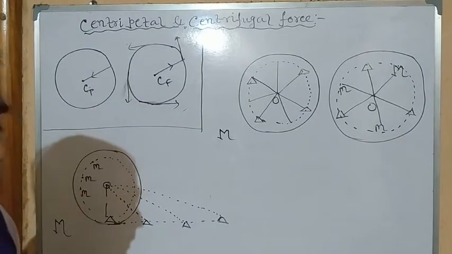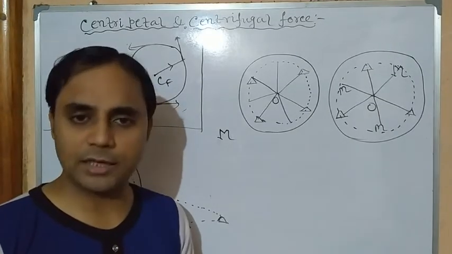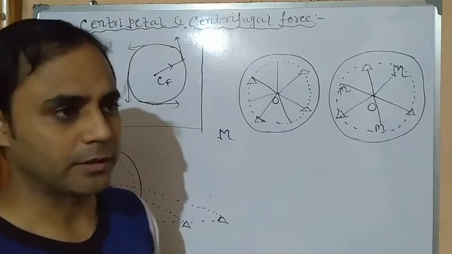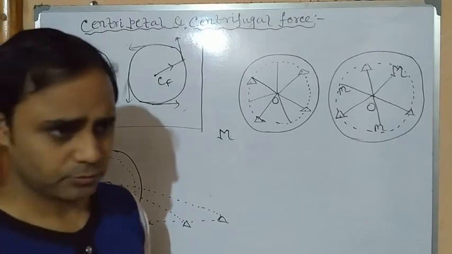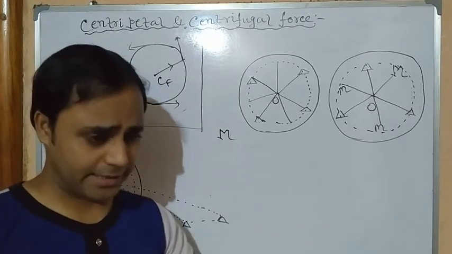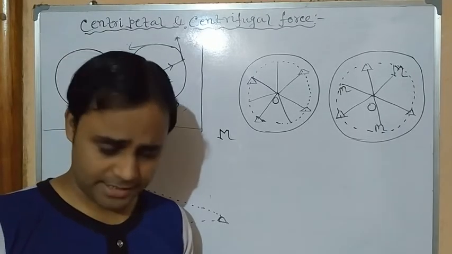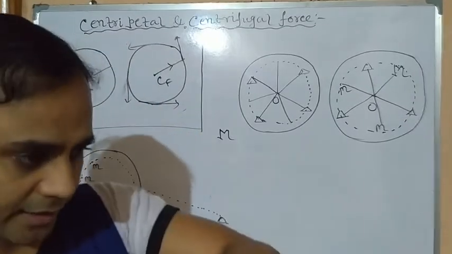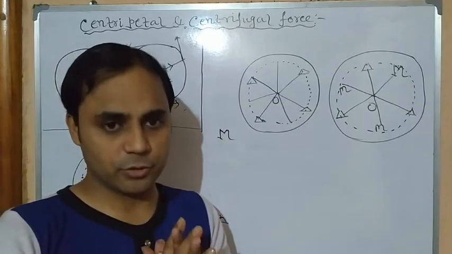Obviously, the motion of the earth around the sun, the moon around the earth, and all the planets around the sun or any fixed star. Also, when we take a U-turn or a curve while riding a bicycle, motorcycle or any vehicle or car, turning left or right, it requires centripetal force.